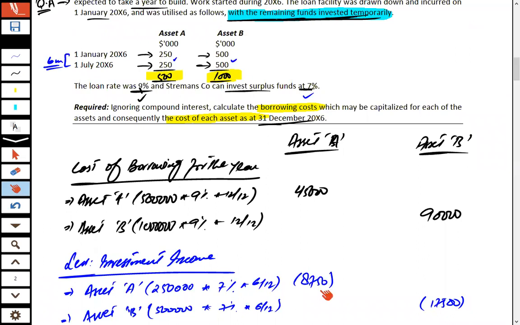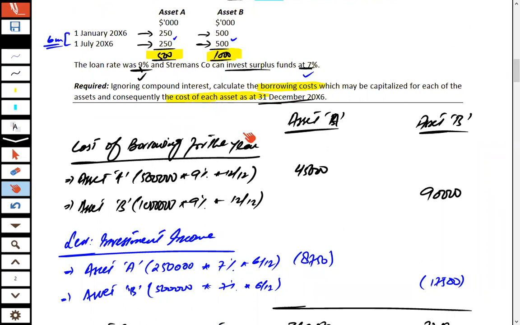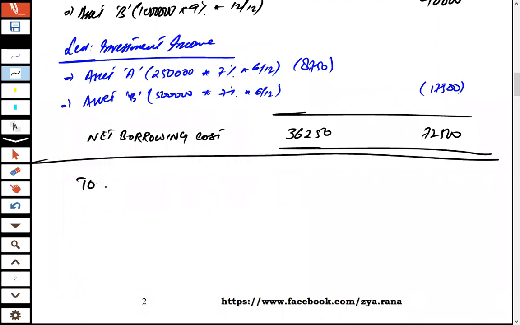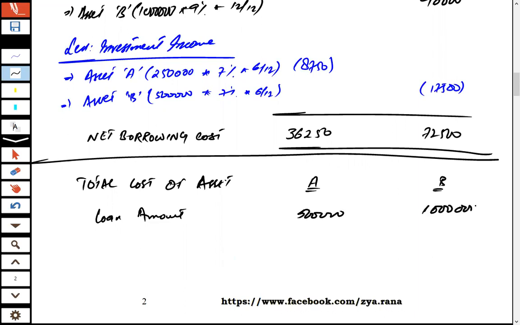Now let's talk about the second one, to find the cost of each asset. So again, I'm marking two headings here. We are going to find the total cost of asset A and B. First of all, the loan amount used for the construction of asset A is 500,000, and for asset B it is 1 million.